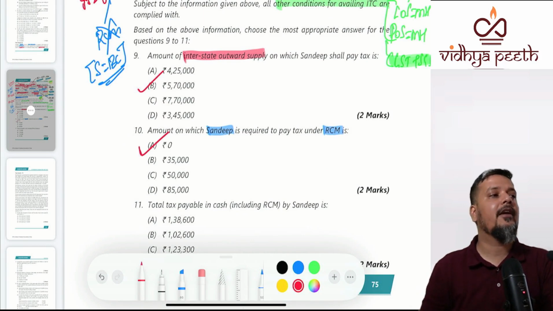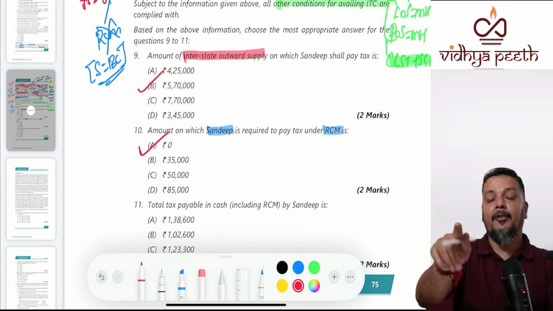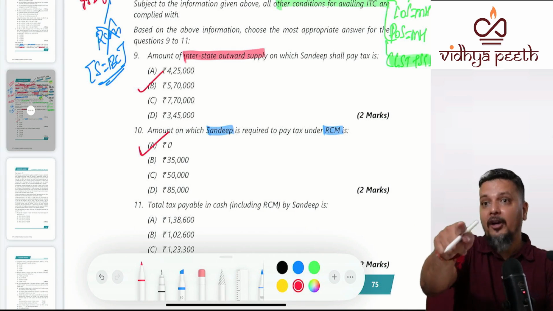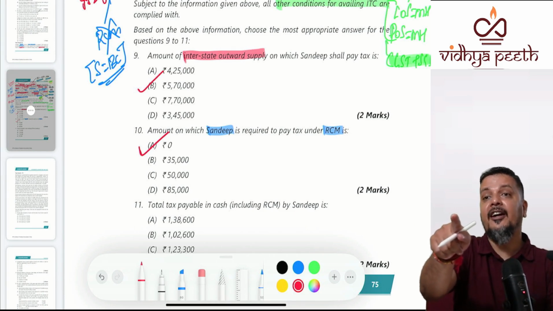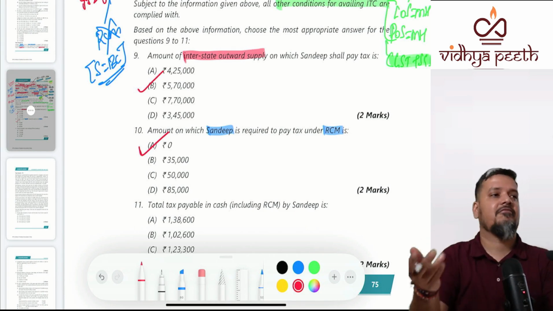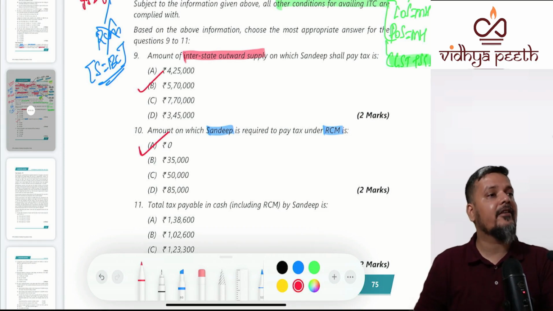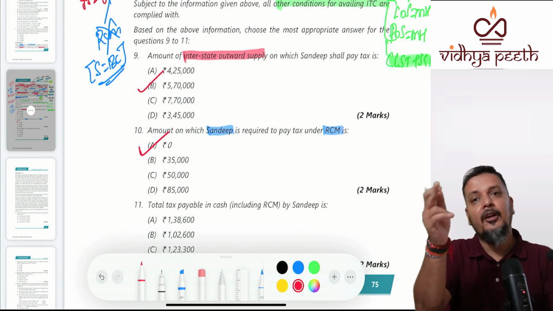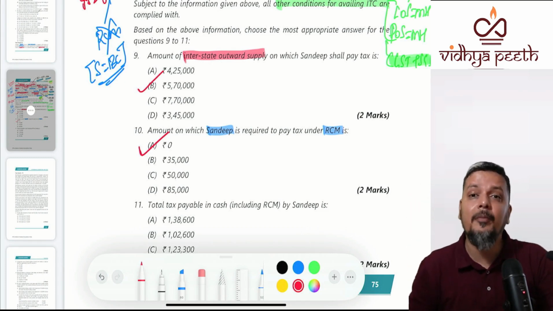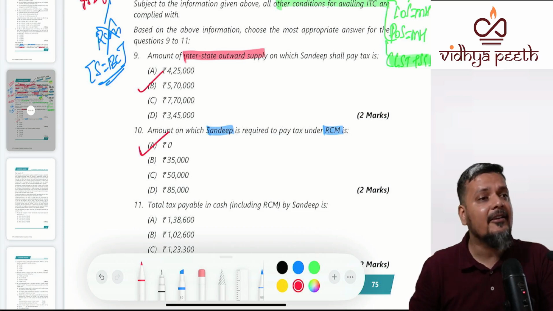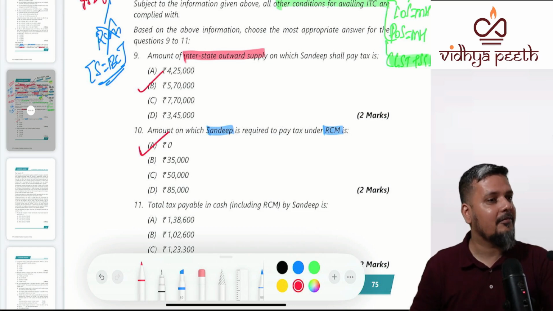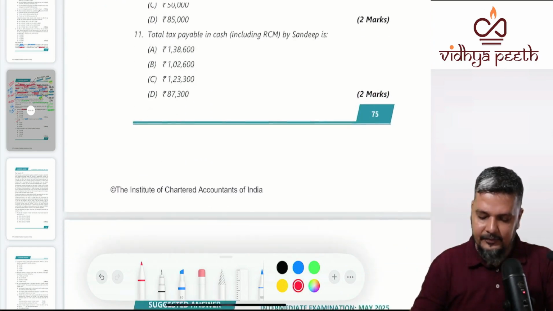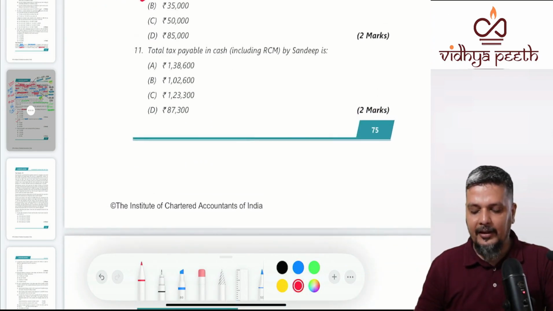For motor vehicle, renting of motor vehicle, what condition is not satisfied? Supplier is other than body corporate, so the recipient should be a body corporate. The condition is that the recipient should be not registered. That condition is not satisfied. For security services, the recipient should be registered, a body corporate; non-body corporate is not allowed. So here the recipient condition is satisfied. But the supplier should be other than a body corporate, and here the supplier is none. No RCM. No RCM.